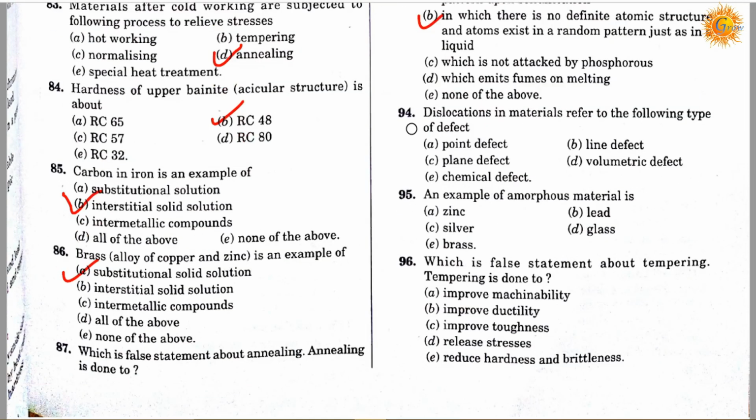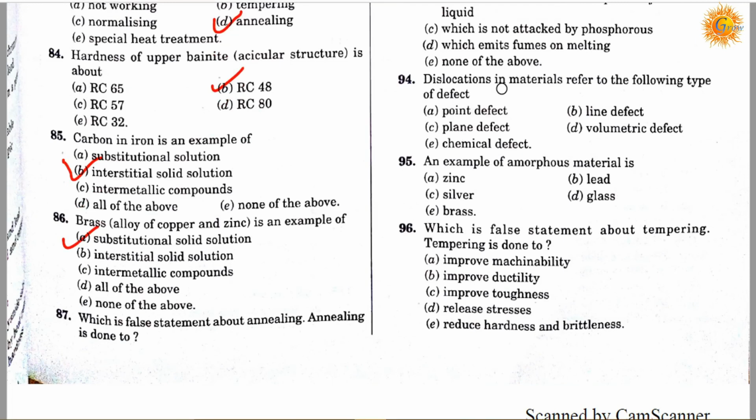Question number 94. Dislocation in materials refers to the following type of defect: option A is a point defect, option B is a line defect, option C is a plane defect, option D is a volumetric defect, and option E is a chemical defect. Correct answer is B. Dislocation in materials is called a line defect.